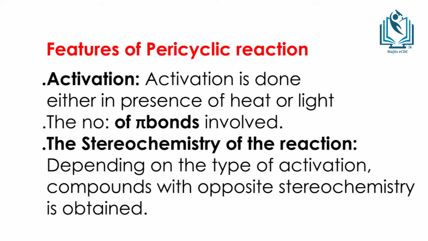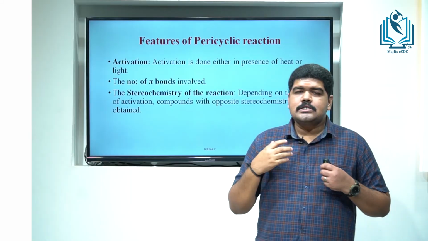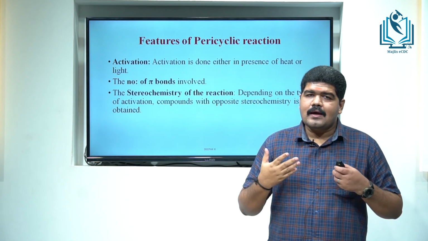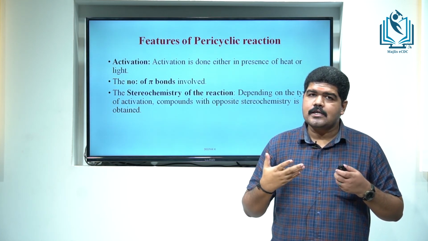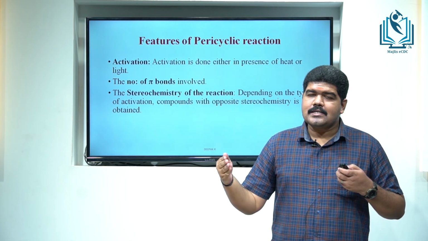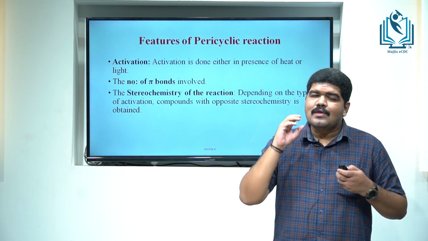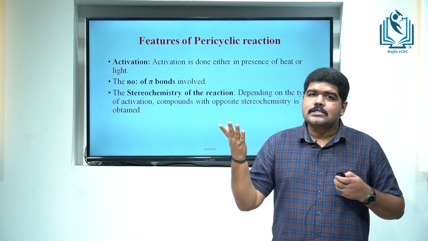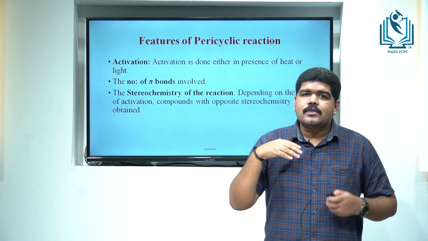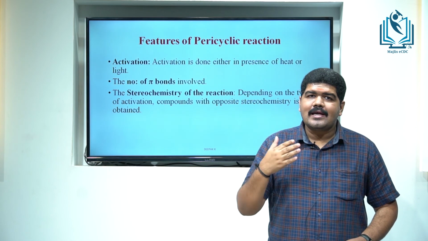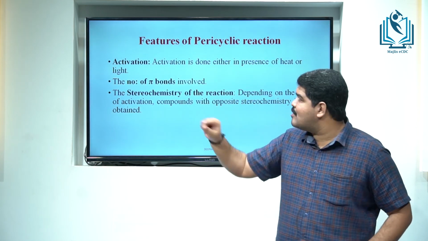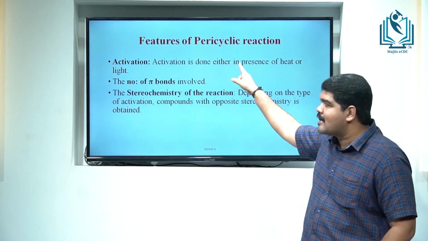And the next one is the stereochemistry of the reaction. I told you it is a stereospecific reaction. Suppose we are starting with a particular stereoisomer having a double bond in Z configuration, you will end up in a particular product under thermal conditions. But if the same reactant is photochemically induced, you will get another stereoisomer. So depending upon the type of activation that we provide, different products can be obtained from the same reactant. That is one of the most important properties of pericyclic reactions.